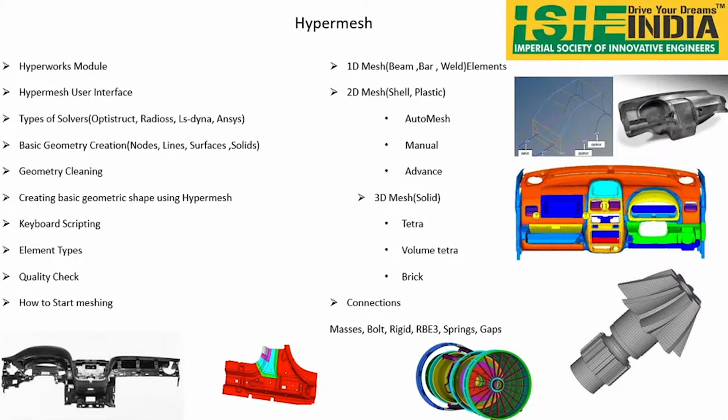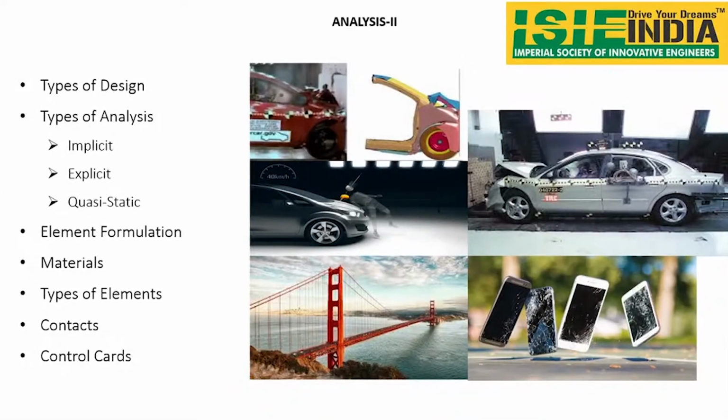So this is just basic HyperMesh. In this HyperMesh course we are going to learn meshing, connections, and geometry cleaning. The next course is analysis. Previously we have done HyperMesh, so next we are going to do the analysis. Whatever model we have prepared, we are going to import that file. Suppose you have done HyperMesh and you are going to perform analysis in LS-DYNA, so open the LS-DYNA solver and run. What are the types of analysis we have: implicit, explicit, and quasi-static, what is material formulation, and what are the types of materials we have to use.